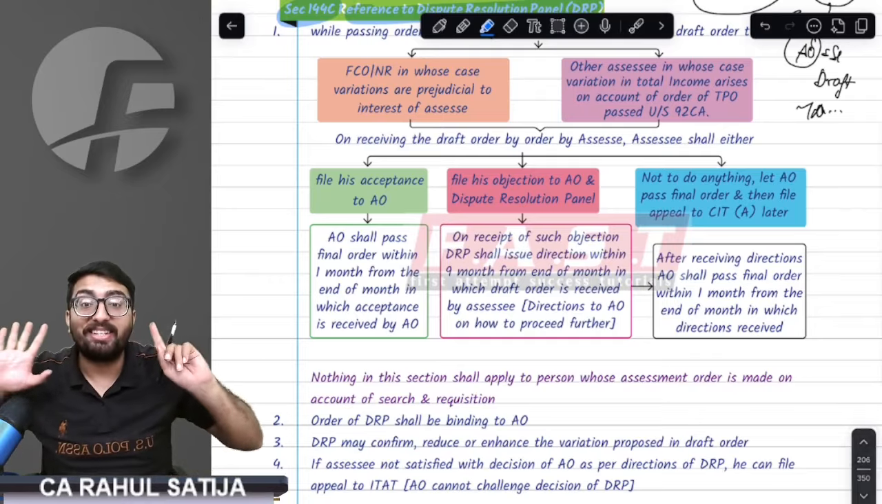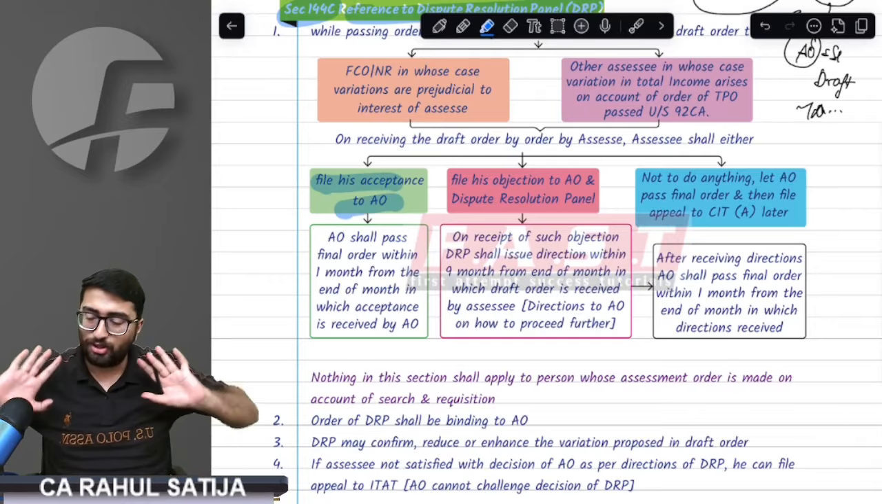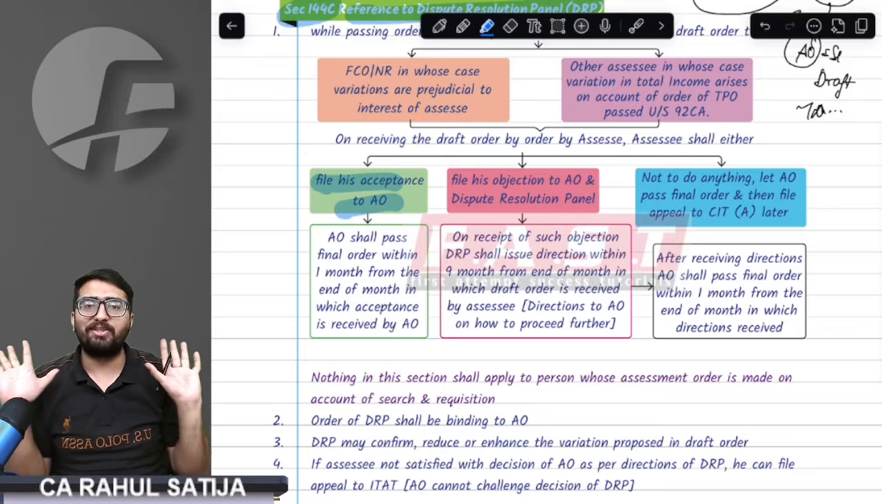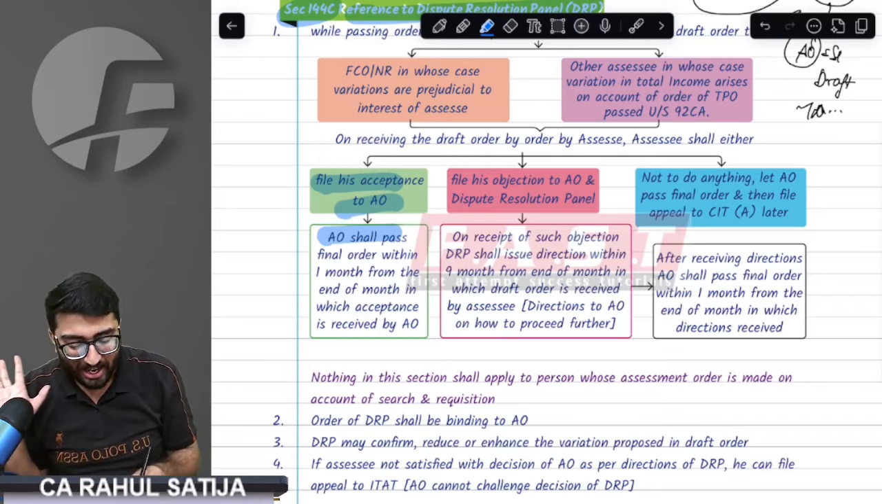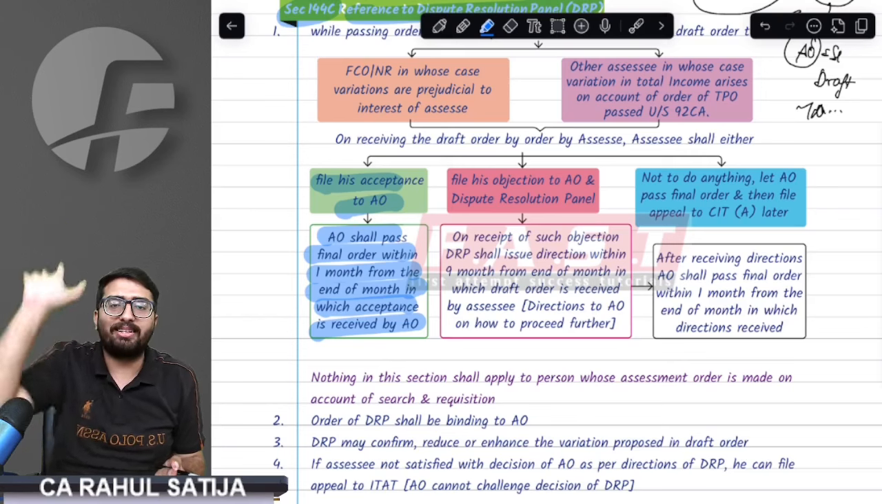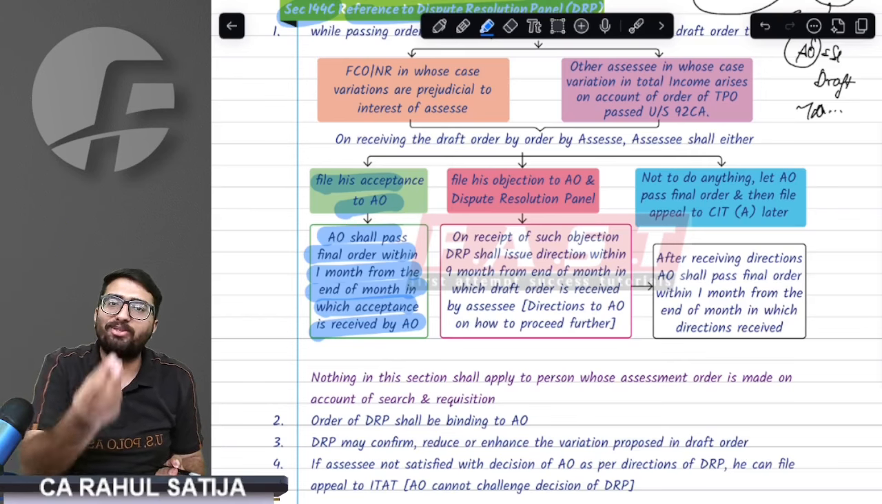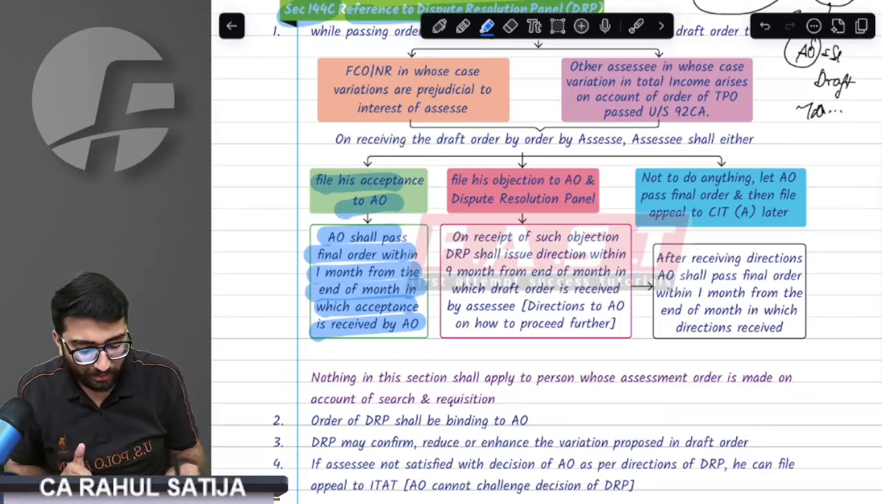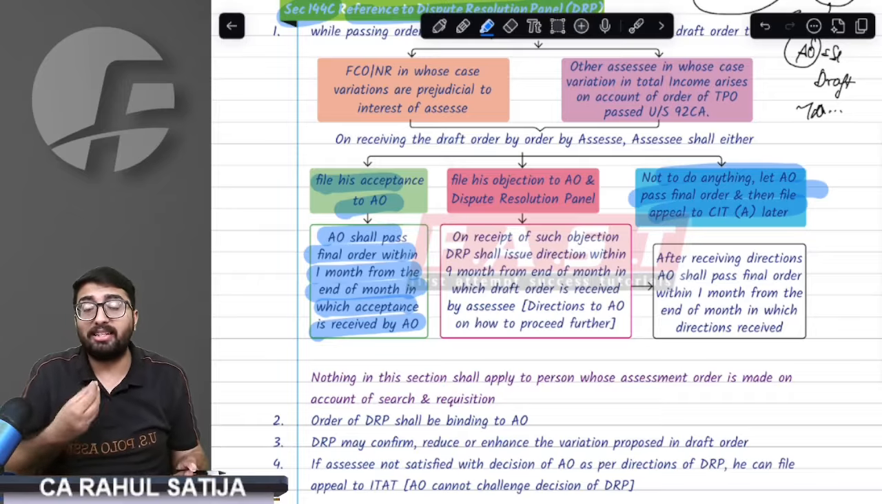Now what assessee can do, listen. Assessee can file his acceptance. Oh, this is very nice order. I am okay to this order. Assessee will say it is a nice order too. In that case, what will happen? AO shall pass the order within 1 month from the end of the month of acceptance. As soon as assessee accepted it, AO will pass the order based on draft order only. Draft order will become the final order. Done, sir. AO cannot do anything. Sorry, assessee cannot do anything.